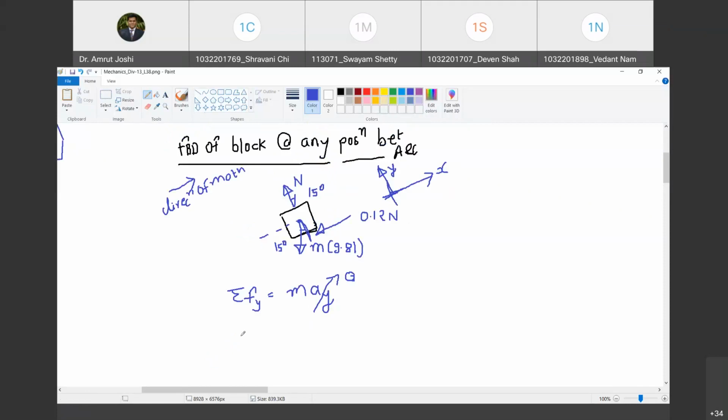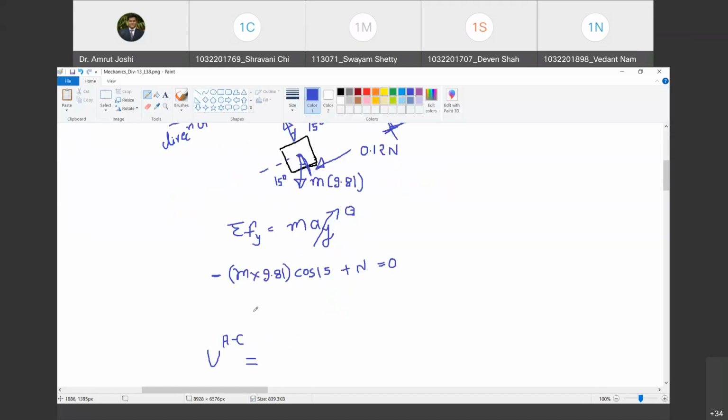Yes, sir. So let us try and do what is summation Fy. So what am I going to get? This m into 9.81. Happy? Yes, sir. And then cos of 15. This is minus. Plus N must be equal to 0. Happy? Yes, sir. So what is the value of N? N is equal to 9.81 cos 15 times m. Happy? Yes, sir.